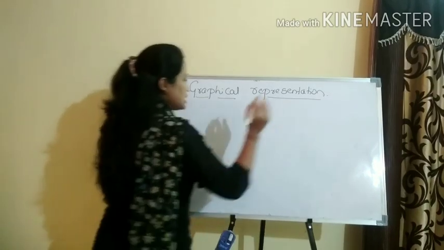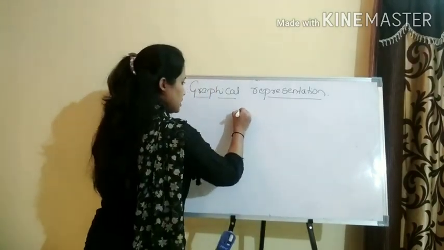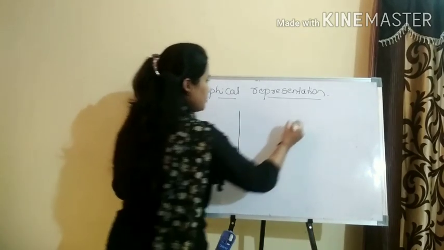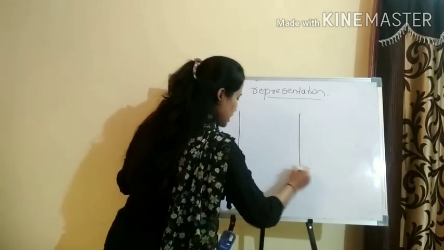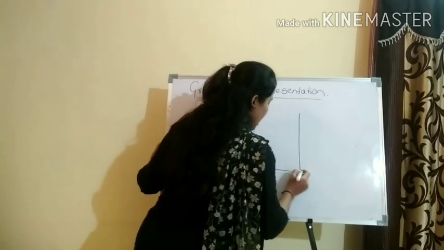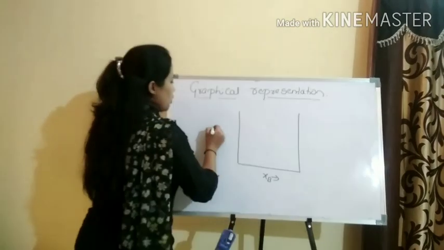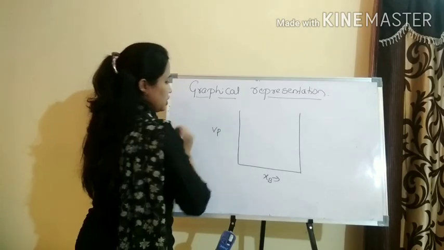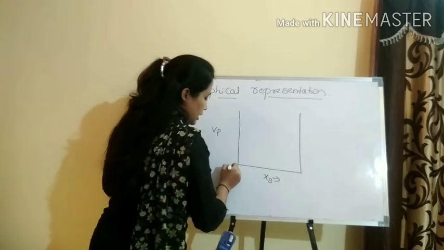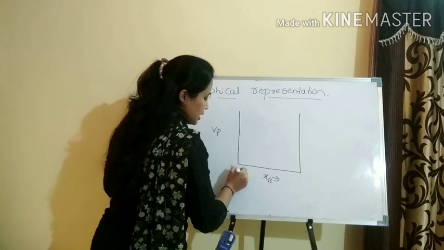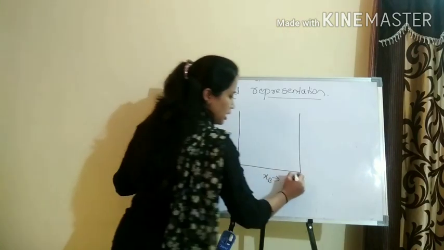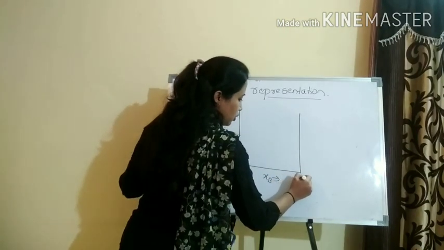We are mixing the components A and B. Let us consider a graph where along the x-axis it is mole fraction, and along the y-axis it is vapor pressure. Initially, let us take a pure component, xb equal to 0 and xb equal to 1.